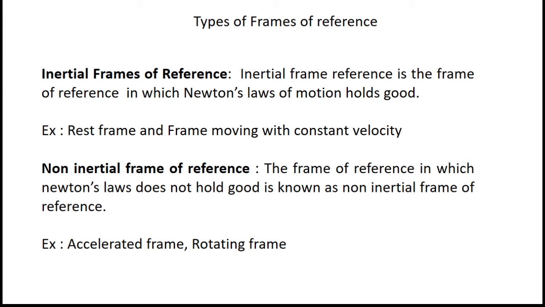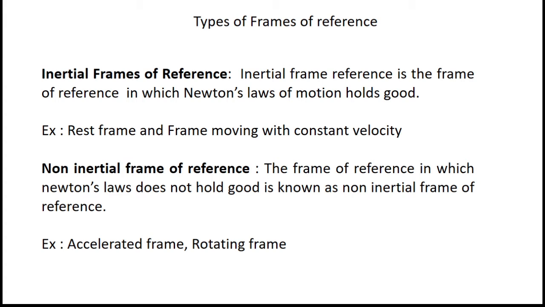Here, Newton's laws of motion do not hold good. How do we say so? Without the application of any resultant real forces, the particle appears to be accelerated. That is why we say that in such frames of reference, Newton's laws do not hold good.